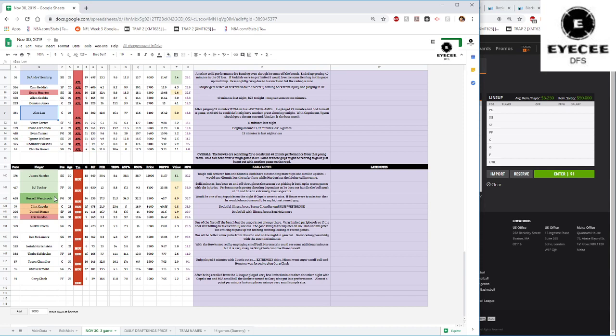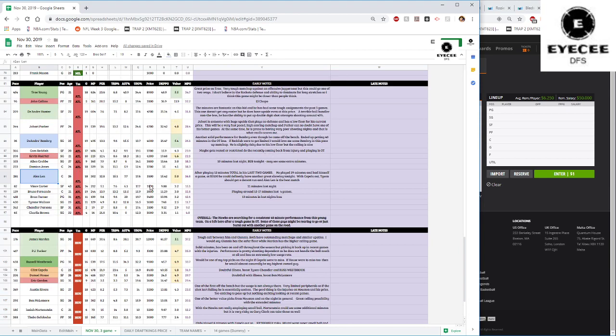But with Russell Westbrook rebounding, the ball's in his hands a lot more, and he's bringing the ball up a lot more, meaning he has more opportunity to do things with it. That should also increase his assist rate. And playing with a guy like Harden, the assists are always going to be there. It's the rebounds that have been lacking for Westbrook, and his inefficient shooting. In a matchup against the Hawks, who are terrible against opposition, Westbrook should be able to easily target Trey Young for the whole night and get his work in. So Westbrook's one of my favorite plays in general, 9,300 with Capella and House out.